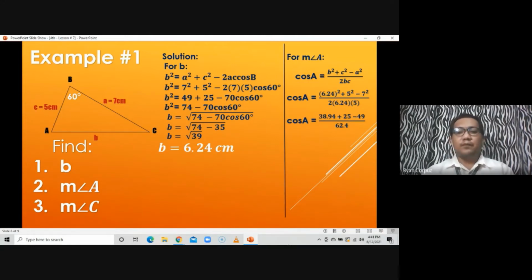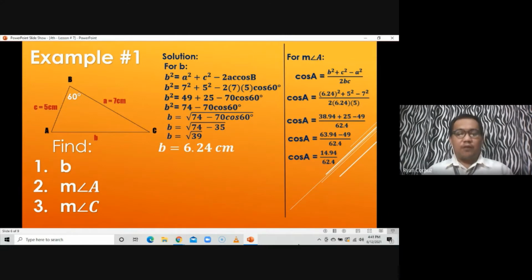62.4. So, let's add first in the numerator, 38.94 plus 25, and we get cosine A is equal to 63.94 minus 49. Then subtract the numerator, 63.94 minus 49, and we get 14.94. So, cosine A is equal to 14.94 over 62.4.